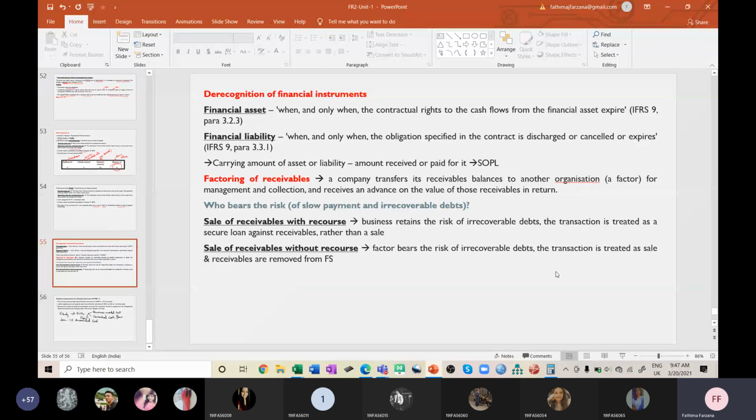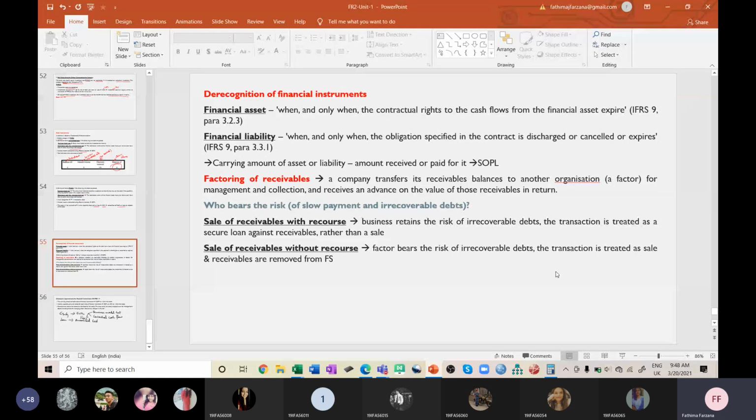A financial liability is derecognized when the obligation is settled. The difference between the carrying amount and the amount received or paid should be shown in the SOPL. This is the style of derecognition.